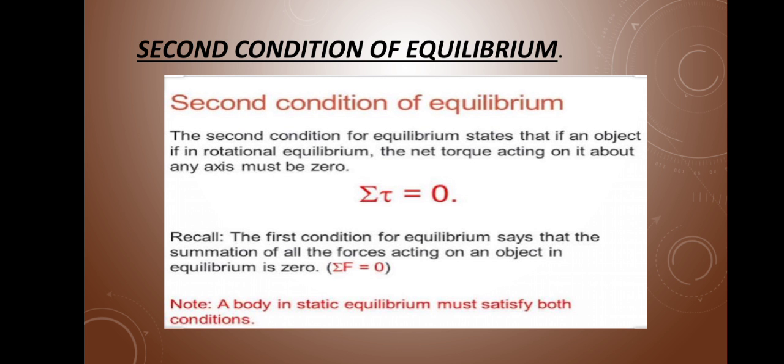The second condition for equilibrium states that if an object is in rotational equilibrium, the net torque acting on it about any axis must be zero. It means that the turning effect of forces will be zero at any point. Then the body will be in equilibrium, and we can say that the second condition of equilibrium is fulfilled.